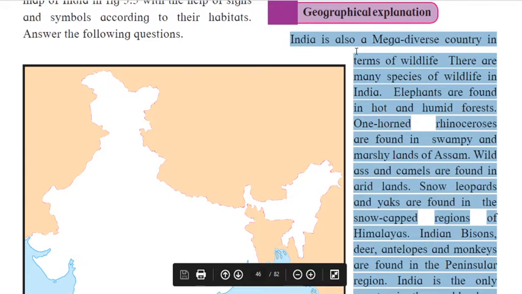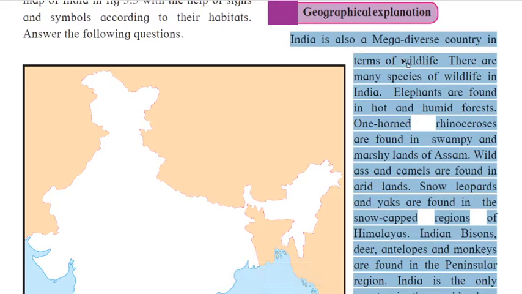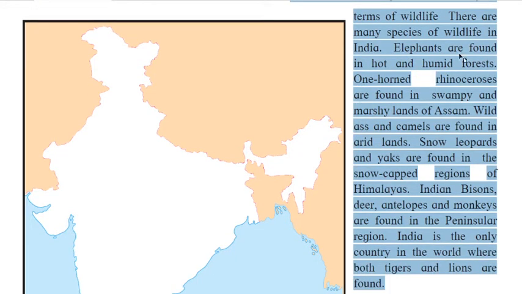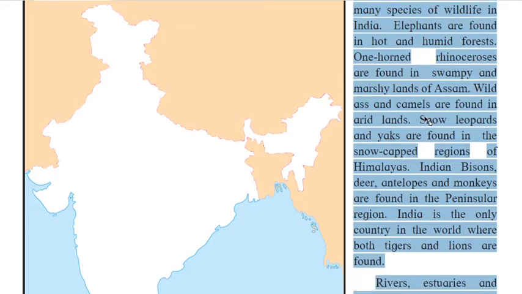Okay, so India is also a mega-diverse country in terms of wildlife. There are many species of wildlife in India. Elephants are found in hot and humid forests. One-horned rhinoceroses are found in the swampy and marshy lands of Assam.